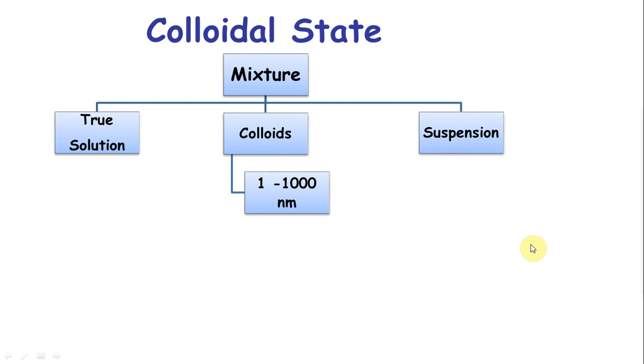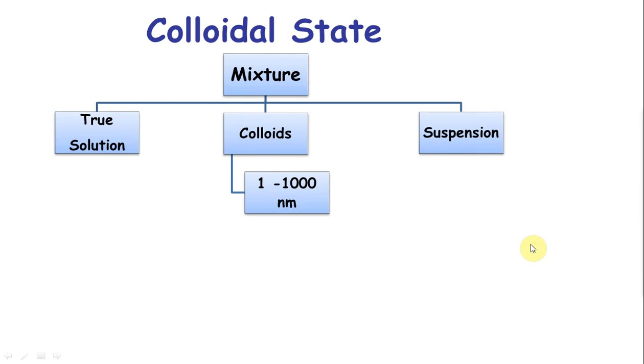Hey guys, this is the second part of the surface chemistry lecture. In the first part we saw adsorption as it applies to catalysis, the types of catalysis, and the mechanism for catalysis. Here we are going to see the colloidal state, or briefly, colloids.